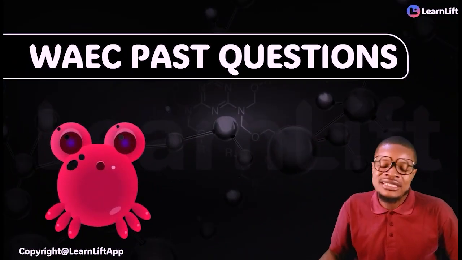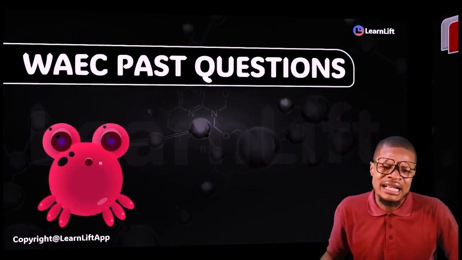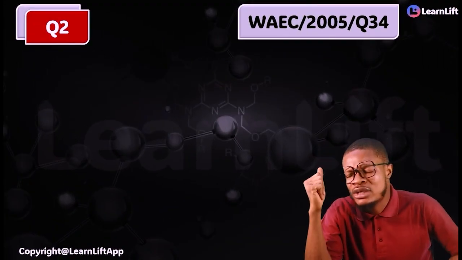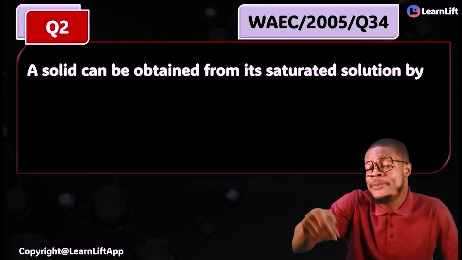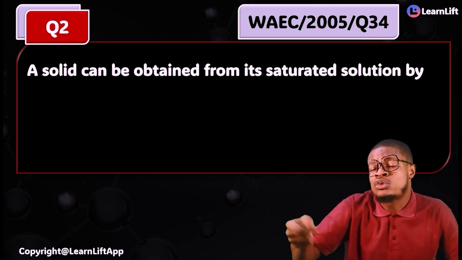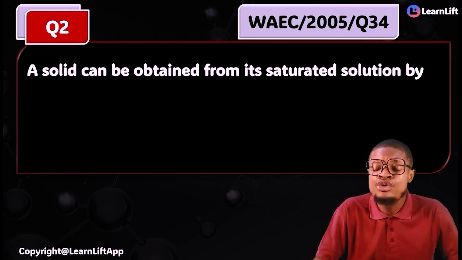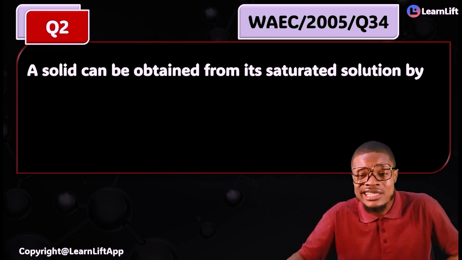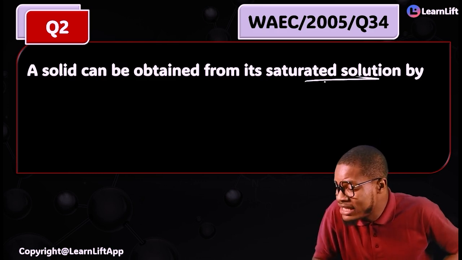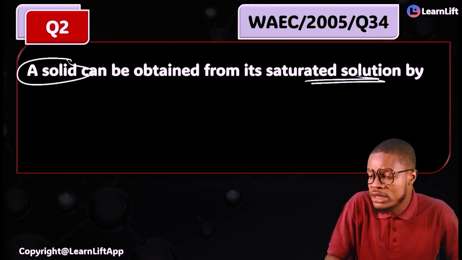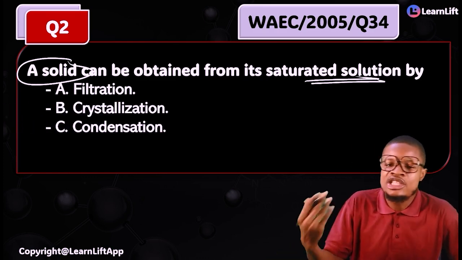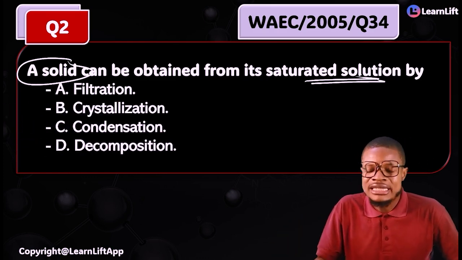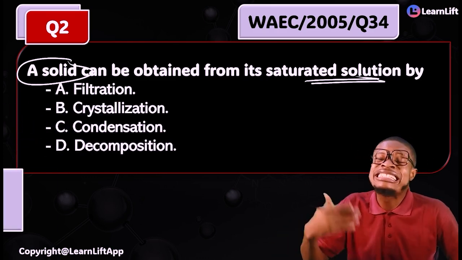Now your WAEC past questions. WAEC 2005 question 34. A solid can be obtained from its saturated solution by what? You just hear saturated solution and you are obtaining a solid, so you don't think twice. Is it filtration, crystallization, condensation, or decomposition? The answer is crystallization.